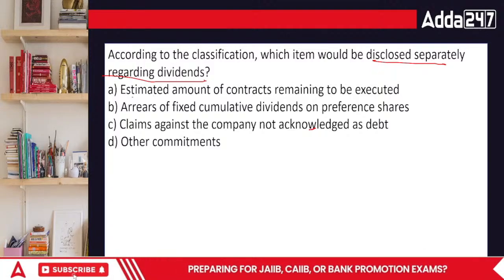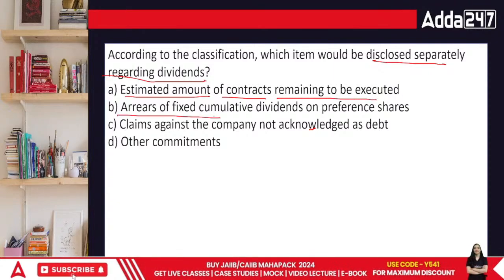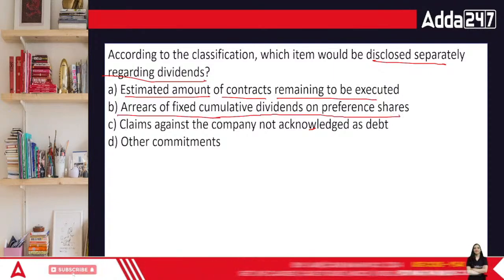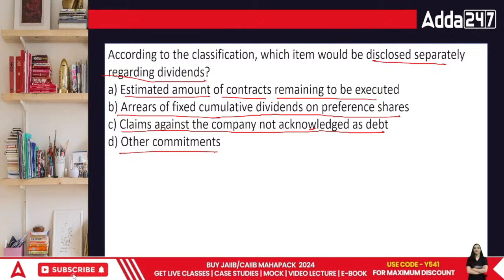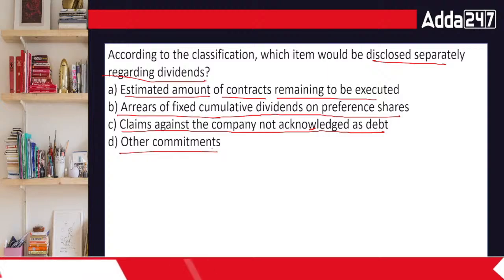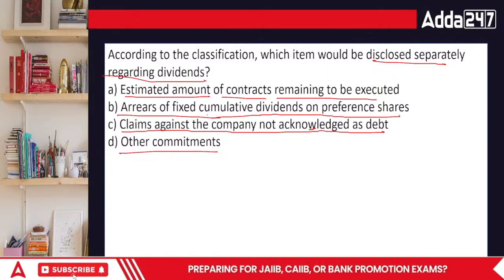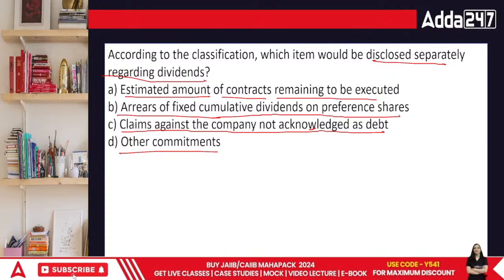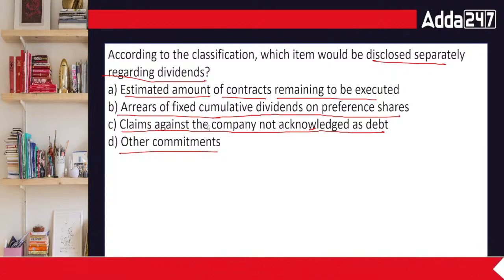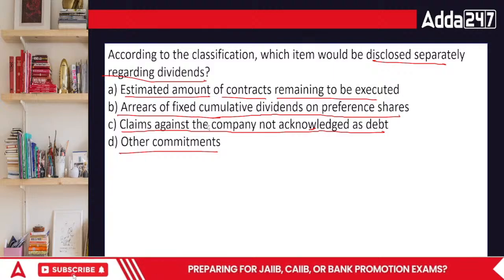Estimated amount of contracts remaining to be executed, arrears of fixed cumulative dividends on preference shares, claims against the company not acknowledged as debt, or other commitments. See, disclosed separately means it has to be shown as a different item altogether. It has to be disclosed properly so that it is visible, so that people find that this is a material information and it is being disclosed to them, isn't it?